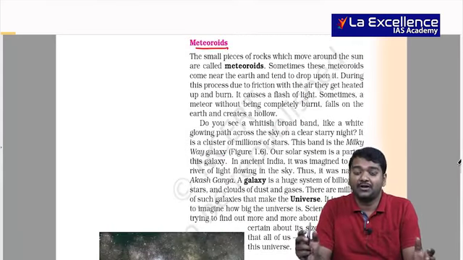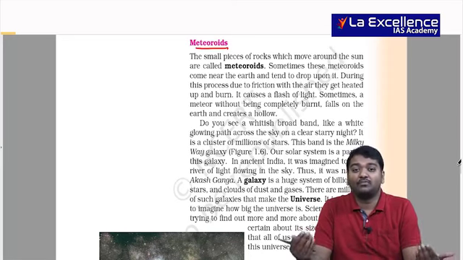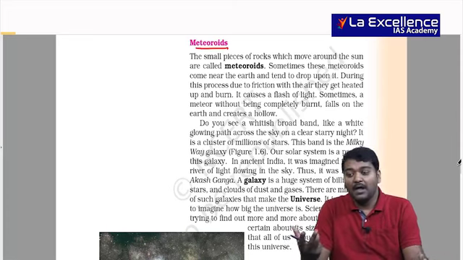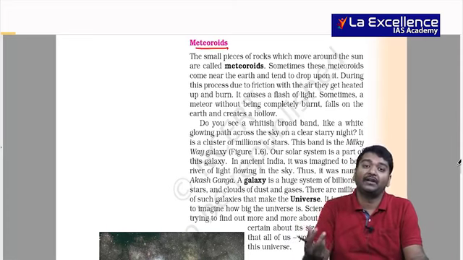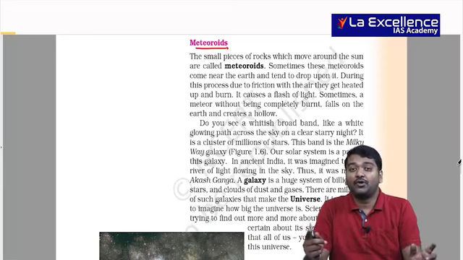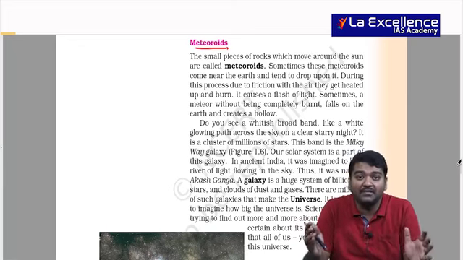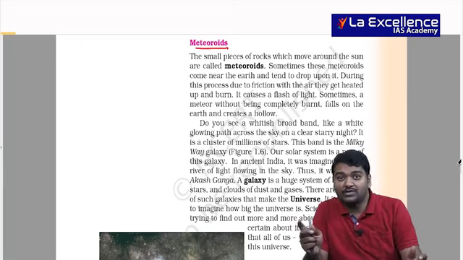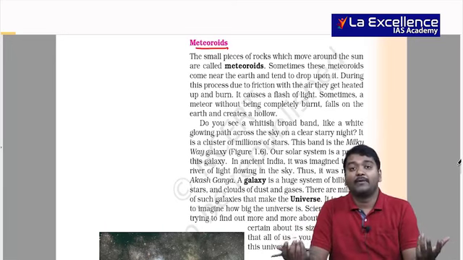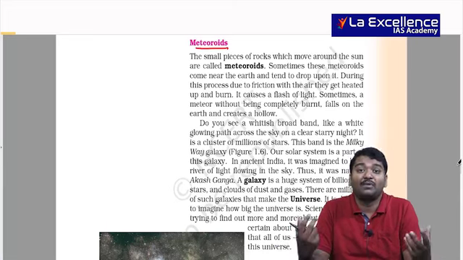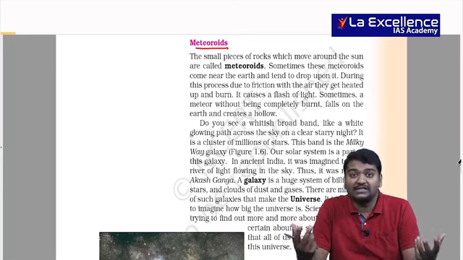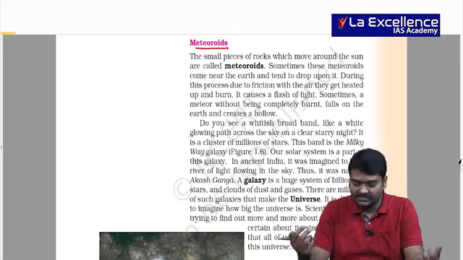And whenever they enter Earth's atmosphere, when we talk about the mesosphere and all, because of friction they burst or burn. And sometimes they may still come and hit the Earth's surface. Asteroids, you might have heard that I told you there was a big rock which came and hit the Earth, and because of this the Moon got separated and the Pacific Ocean is also present. So different stories are there, but we should be aware that when we talk about meteoroids or asteroids, these are celestial bodies present in our solar system, right?